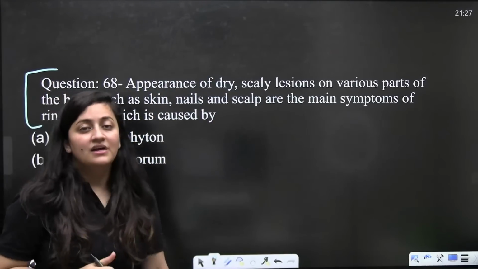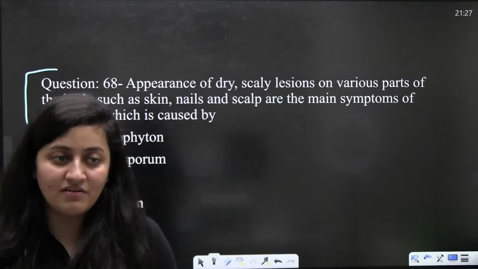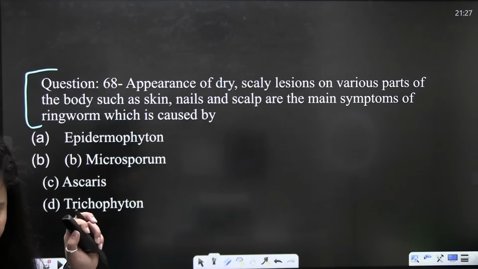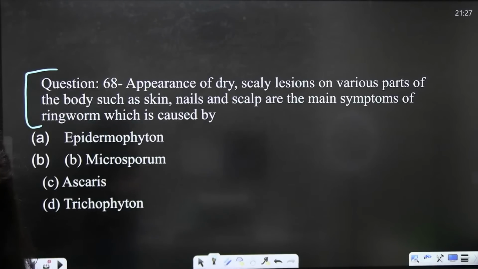Appearance of dry scaly lesions on various parts of the body such as skin, nails and scalp. It is the symptom of... we have even covered it in our last class. Can you answer it?